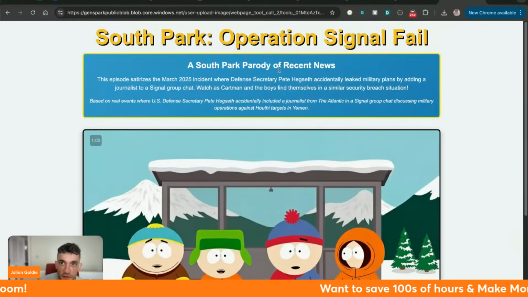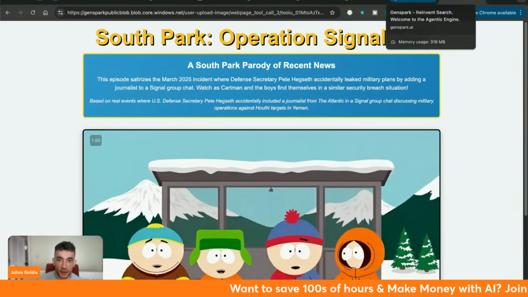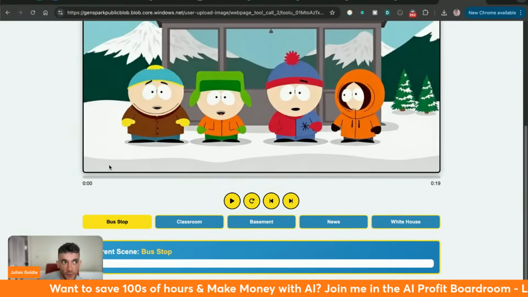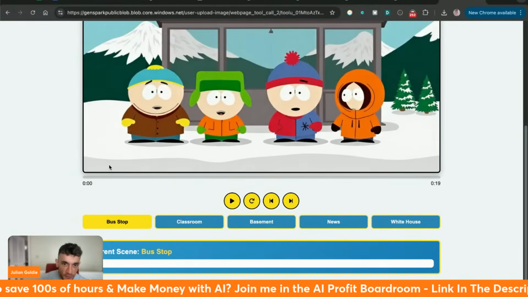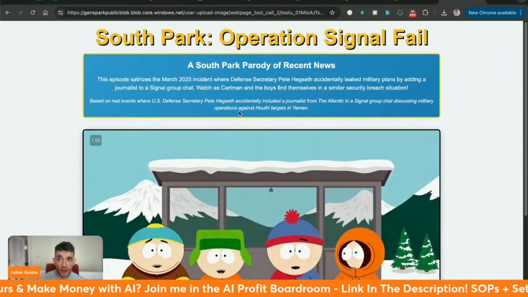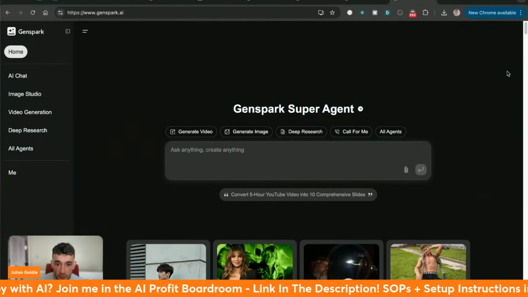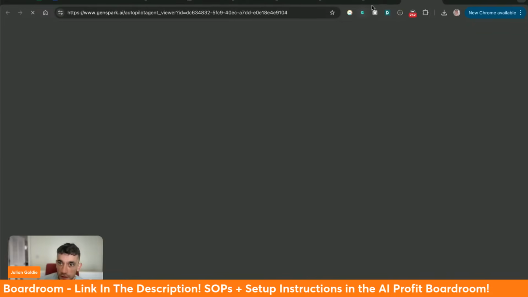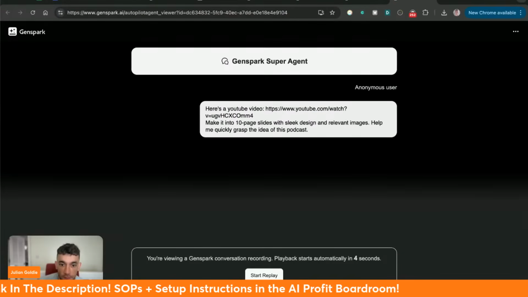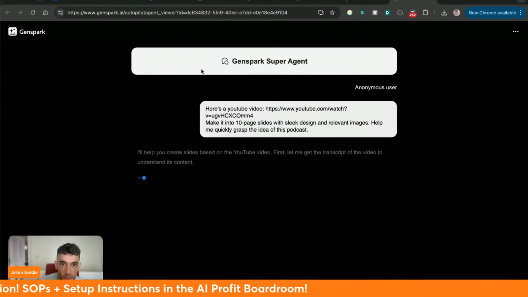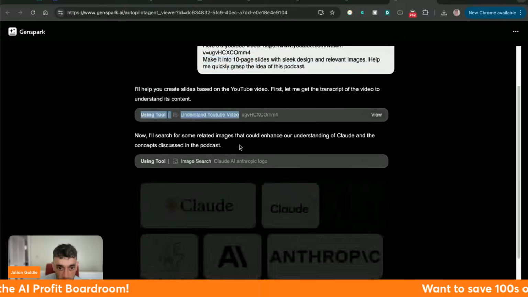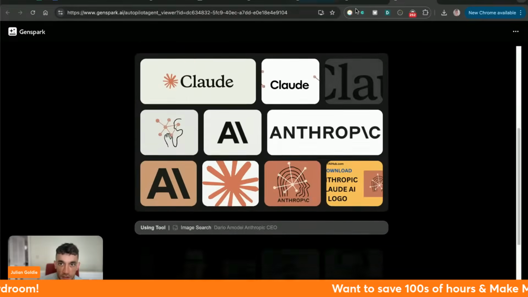And yeah, it can create videos and then stitch multiple videos together. So actually, what I did here is it created 4 5-second long videos, stitched them together inside of HTML. And yeah, it's crazy how it can do that, right? It can also, for example, convert YouTube videos into slides. So if we replay this example, it's like, here's a YouTube video, make it into 10-page slides, and then it just goes off and does this magic, all right?